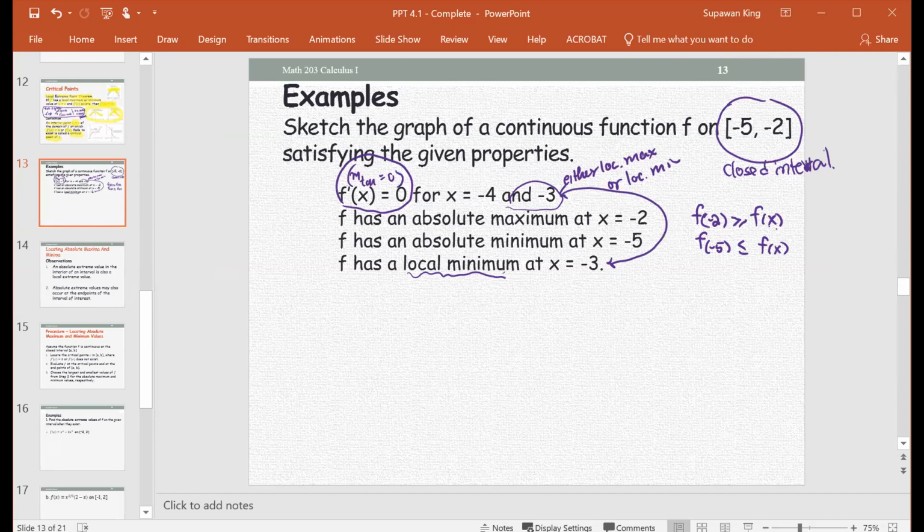Now we're going to sketch the graph. You can have more than one option for the graph, so whatever comes to your mind first, just go with that. It doesn't give you the function values for any point at -4, -3, -2, or -5. It just gives you the general picture.